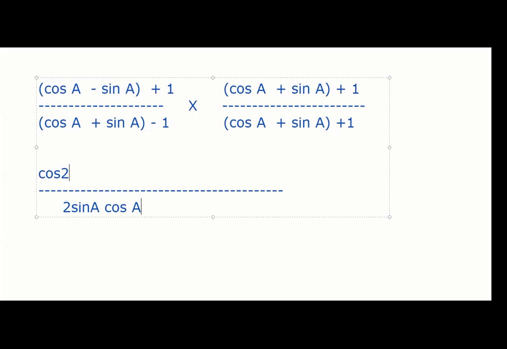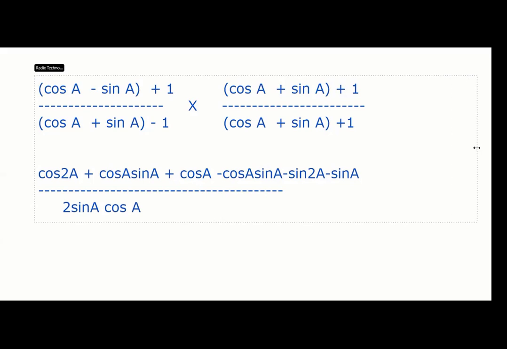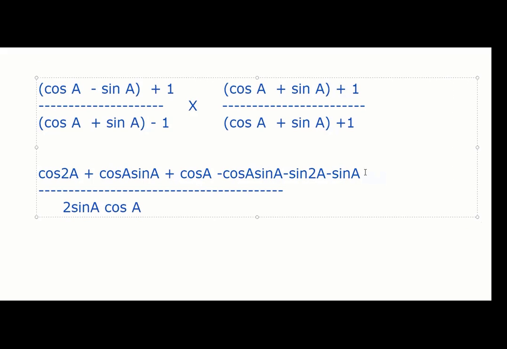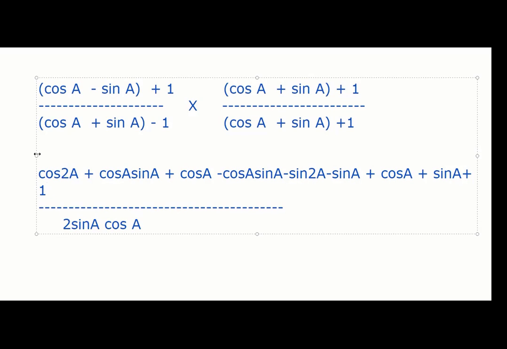So cos square A plus sin A cos A plus cos A. Now I'll multiply sin A with all 3: minus cos A sin A, minus sin square A, minus sin A. And 3 more terms because we're multiplying with 1: plus cos A, plus sin A, plus 1. The good thing is we're not getting too complex, I hope.